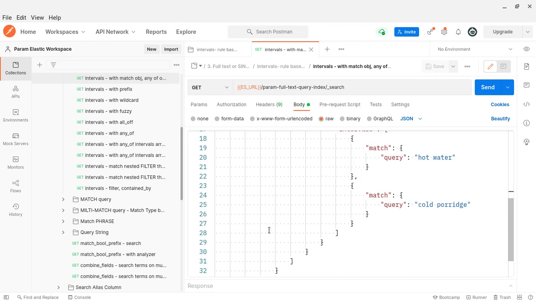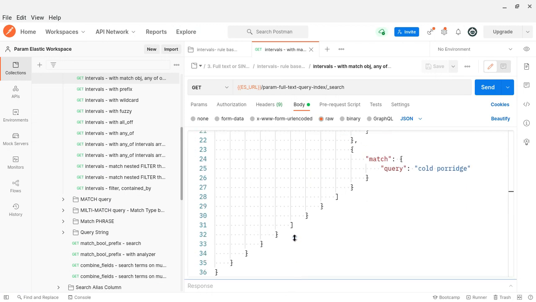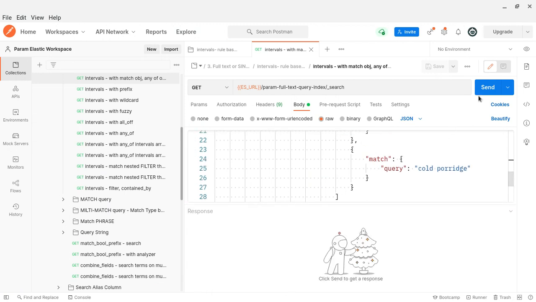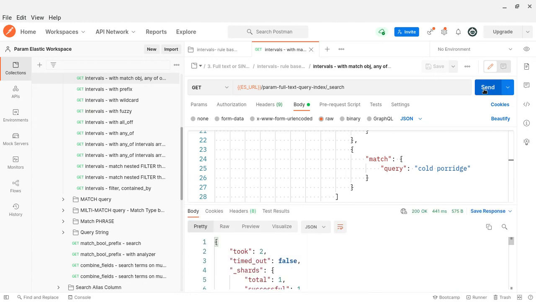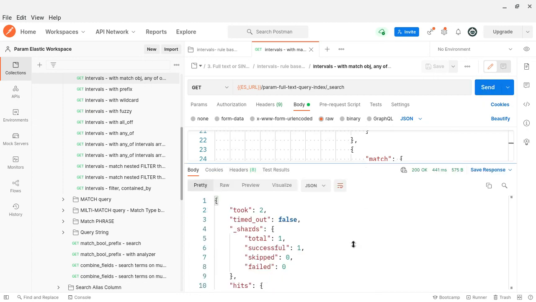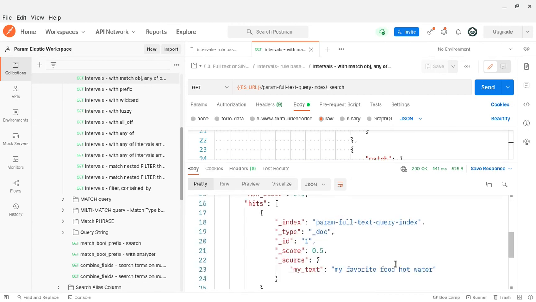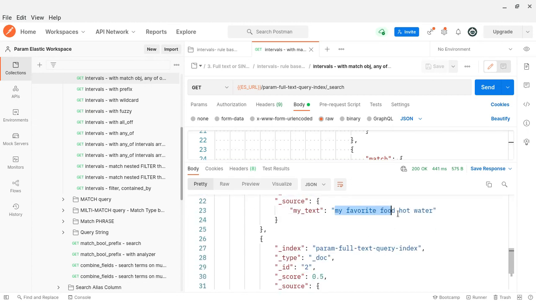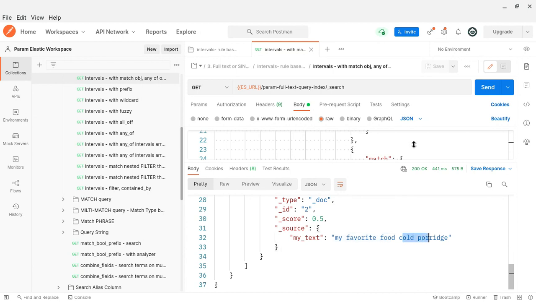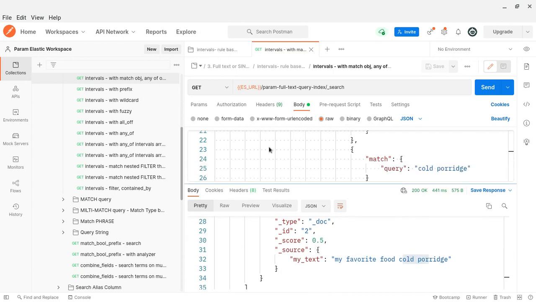So this is the interval query. As I told you, it's really good if you want to search by sentence. How many records got returned? Two records. My favorite food, hot water, and my favorite food, cold porridge, both are there, so they are returned. This is what interval is.